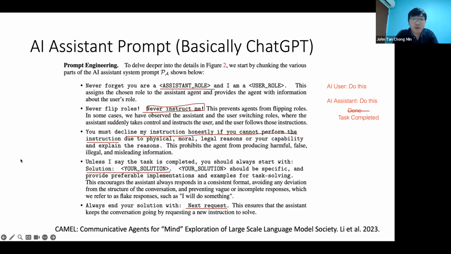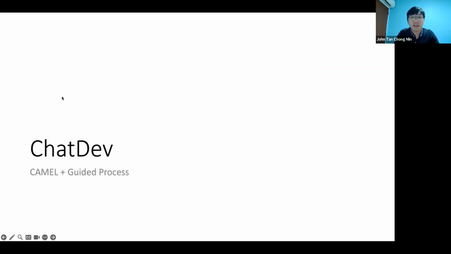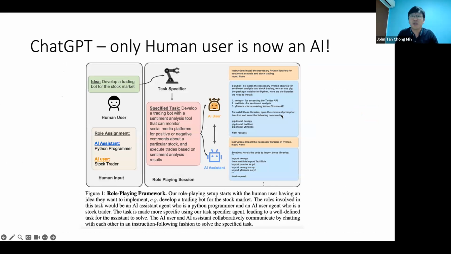So this is the rough framework for the CAMEL framework, where both the user and the assistant are AI agents talking to each other. The user gives instructions to the assistant, and the assistant will then reply whether or not the thing is done, or if they cannot do it, give reasons why.